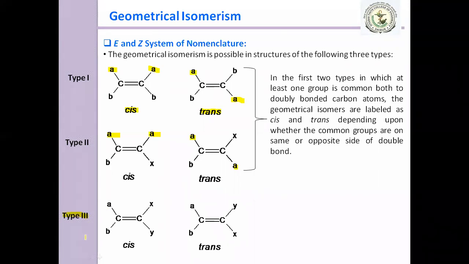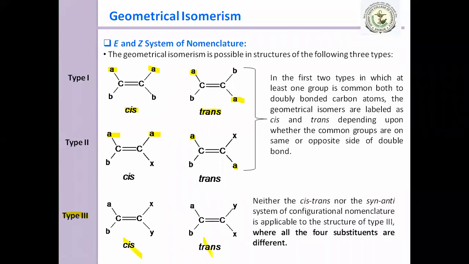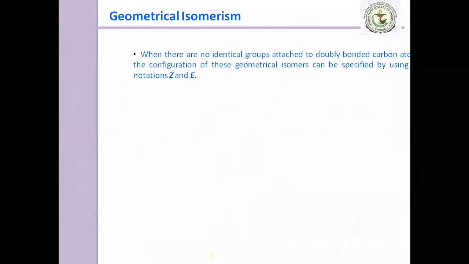Are any identical groups attached? No, sir. So we can't give the prefix cis and trans. Neither the cis-trans nor the syn and anti system of configurational nomenclature is applicable to this type 3 structure, where all four substituents are different. Clear? So in this case we use the E and Z system of nomenclature.